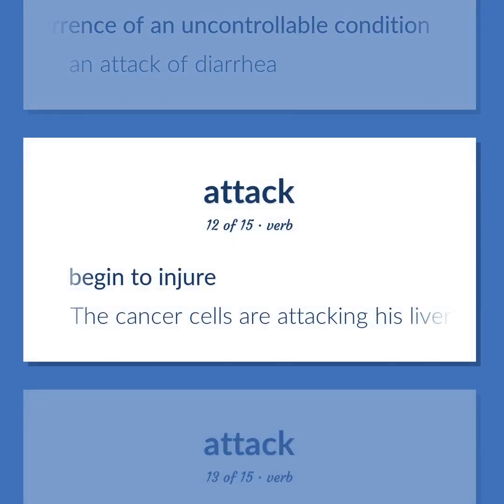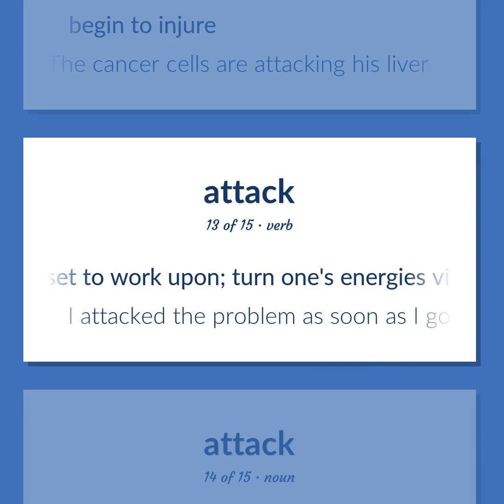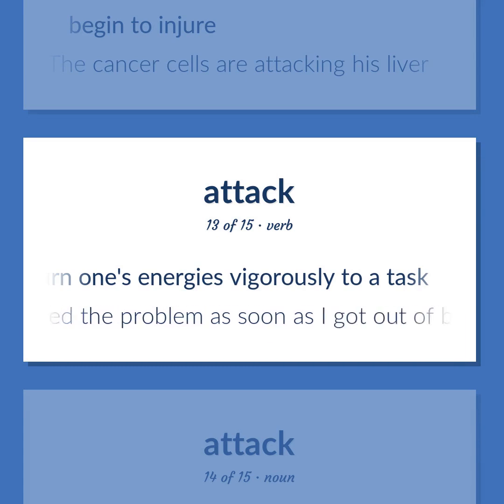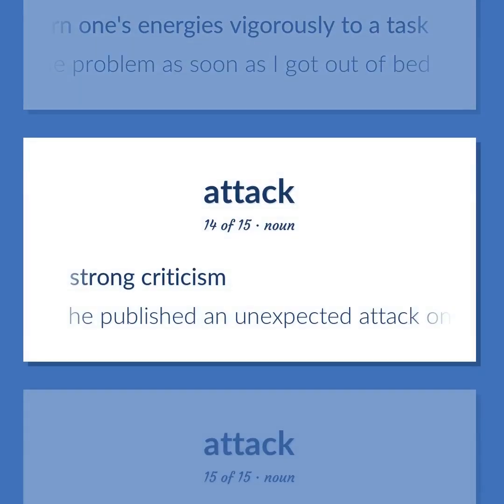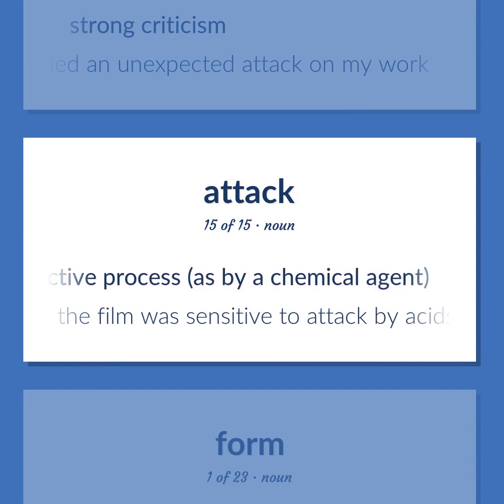Begin to injure. The cancer cells are attacking his liver. Set to work upon. Turn one's energies vigorously to a task. I attacked the problem as soon as I got out of bed. Strong criticism. He published an unexpected attack on my work. The onset of a corrosive or destructive process, as by a chemical agent. The film was sensitive to attack by acids.